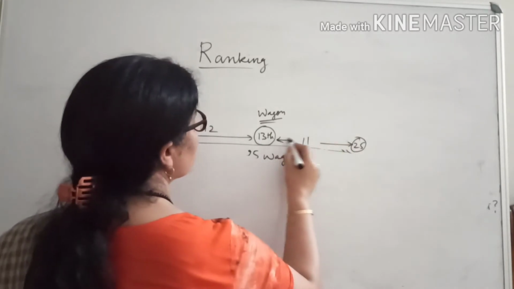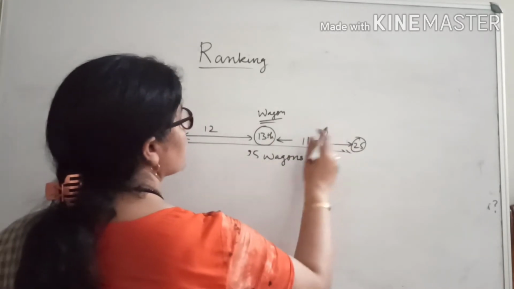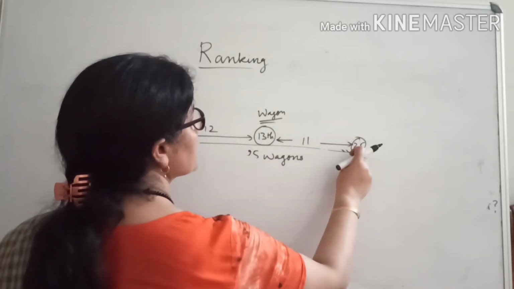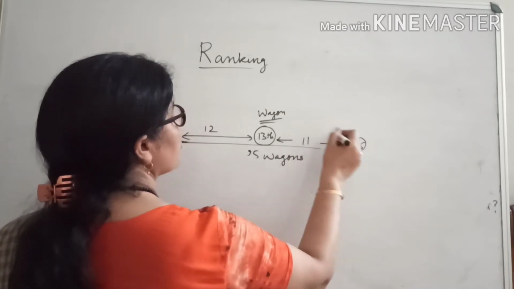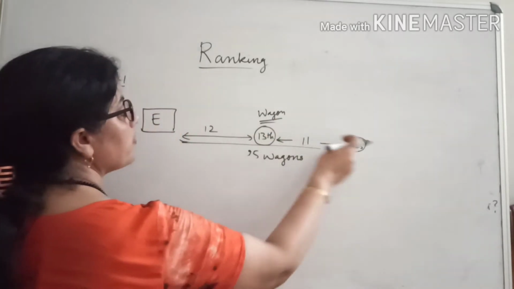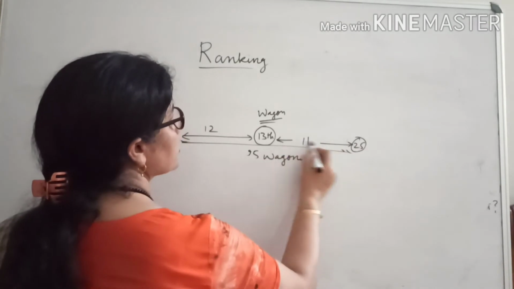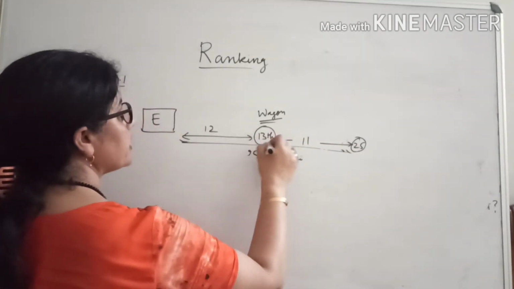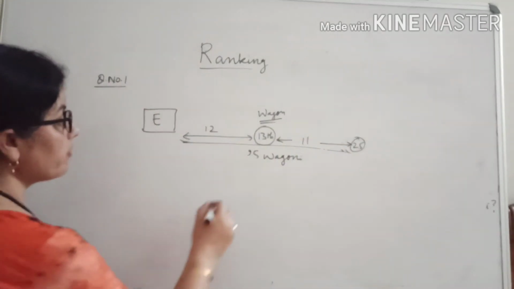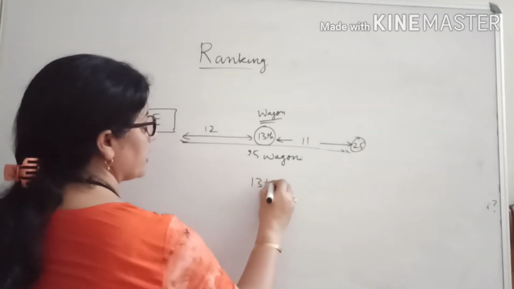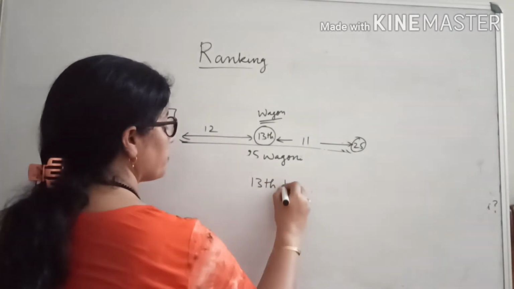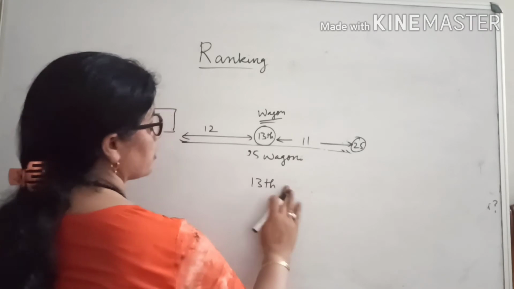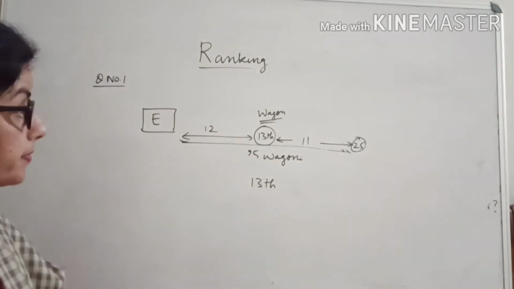And in the right, how many are there? 12, total 12. 11 plus 1, 12. So what is its position? 13th will be its position. 1 plus 11, 12. 12 plus 1, this 13th position is there. So we will say from the guard cabin also position will be 13th. 13th rank will be there.